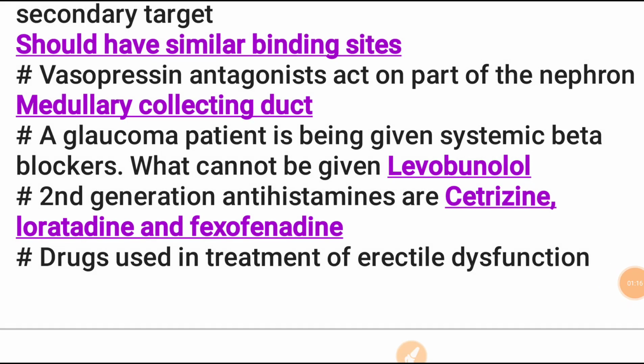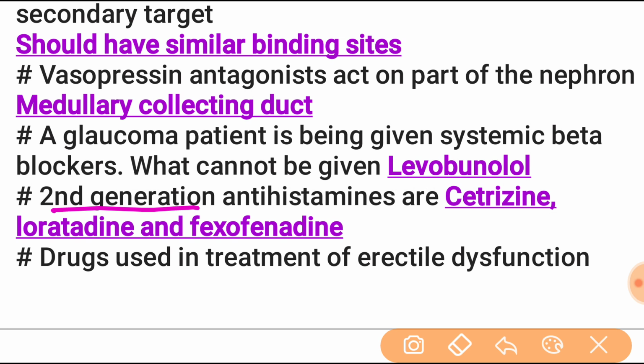Next, the second generation antihistaminics are cetirizine, loratadine, fexofenadine, terfenadine, desloratadine, astemizole.